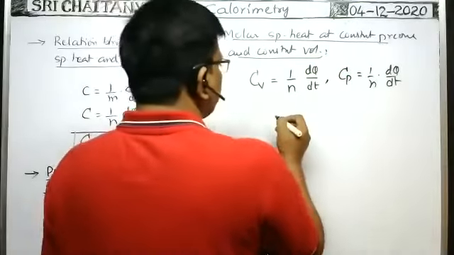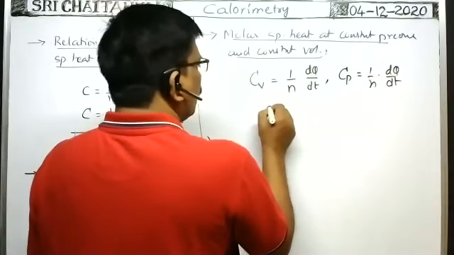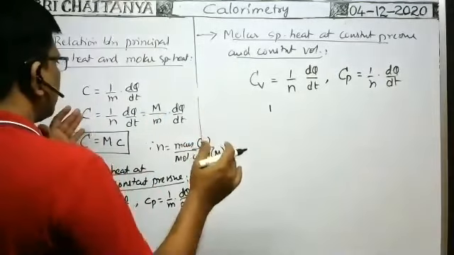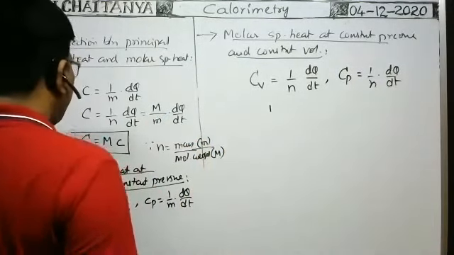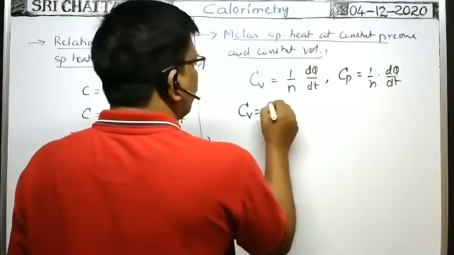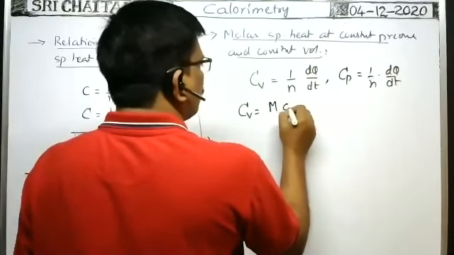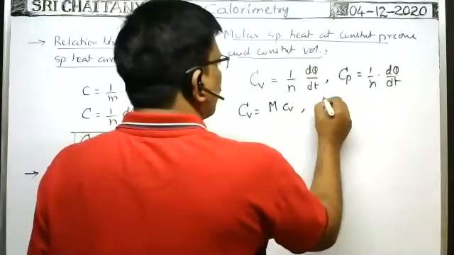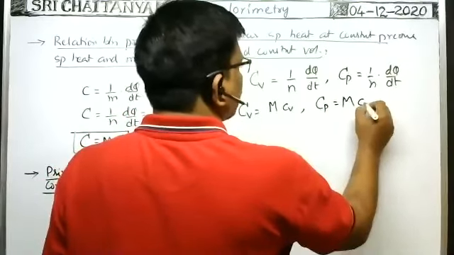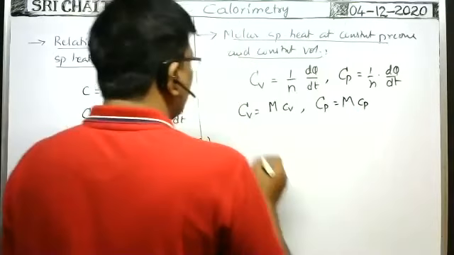What is the relation between molar specific heat and principal specific heat? Already, molar specific heat is equal to molecular weight into c. Similarly, molar specific heat at constant volume is equal to molecular weight into principal specific heat at constant volume. Similarly, molar specific heat at constant pressure is equal to molecular weight into principal specific heat at constant pressure. These are the relations.